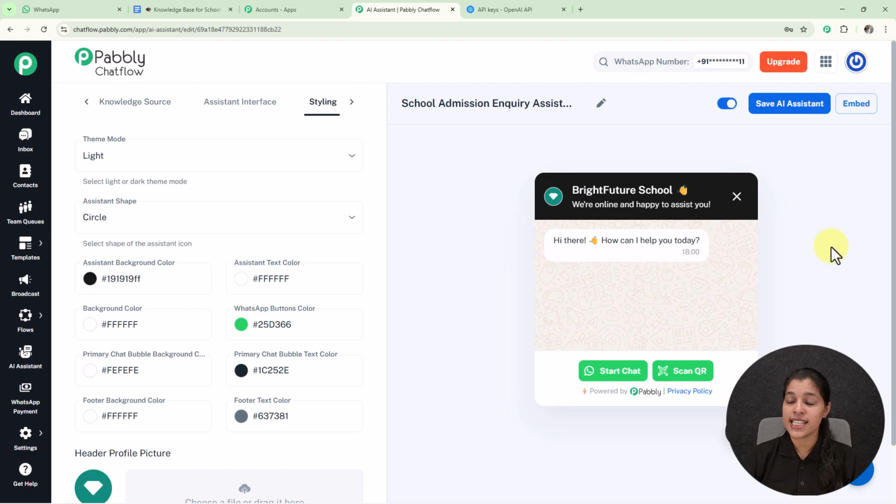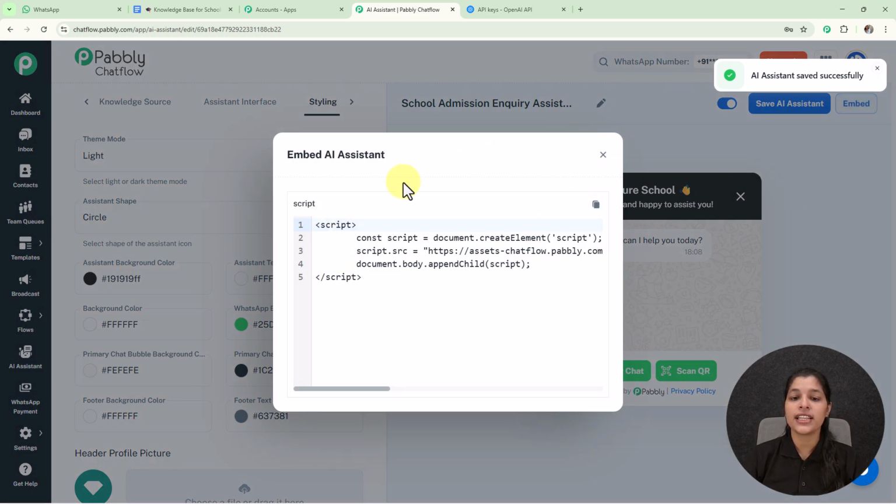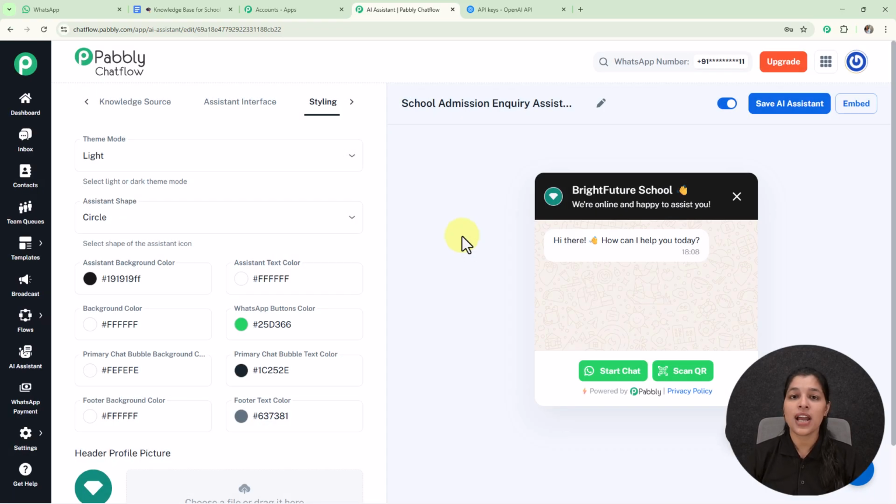Now for saving this AI assistant, you just have to click over the save AI assistant button, and here we are getting this pop-up, which means our AI assistant has been saved successfully. Now if you wish to embed this AI assistant to your website, then you just have to click over this embed button, and here we are getting the script code which you can paste over your website or the business, and this AI assistant will be embedded to your website.